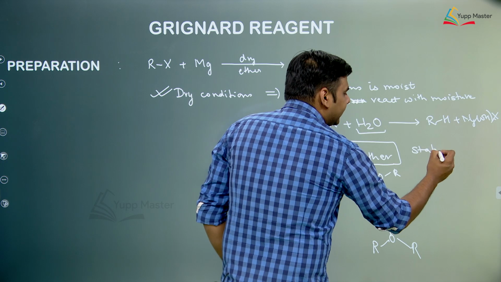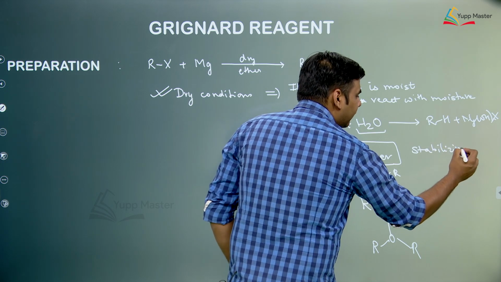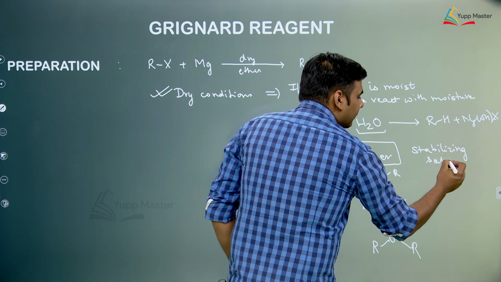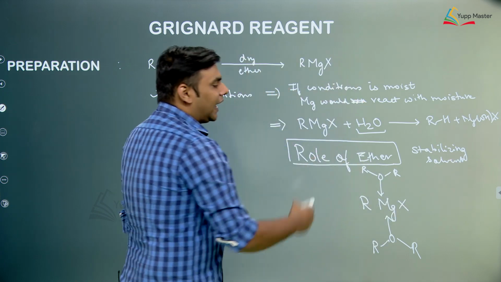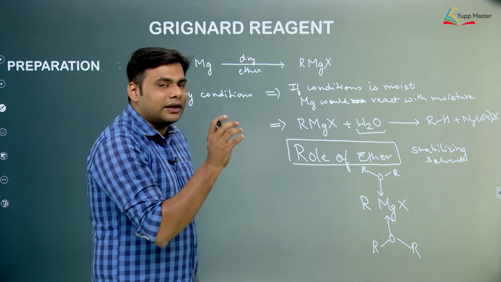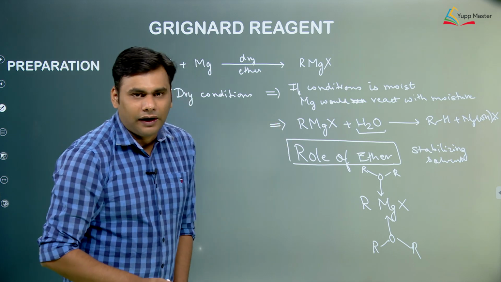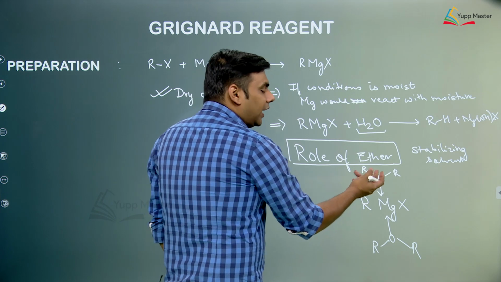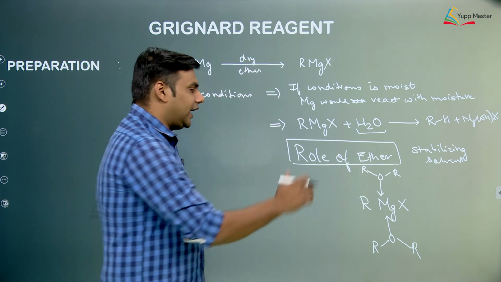Now what do you mean by stabilizing solvent? A stabilizing solvent is the one which will stabilize the product formed. In this case it has to be an ether or any molecule in which hydrogen is not present along with an electronegative atom. So in ether, because there is no hydrogen attached with oxygen, it can just stabilize.